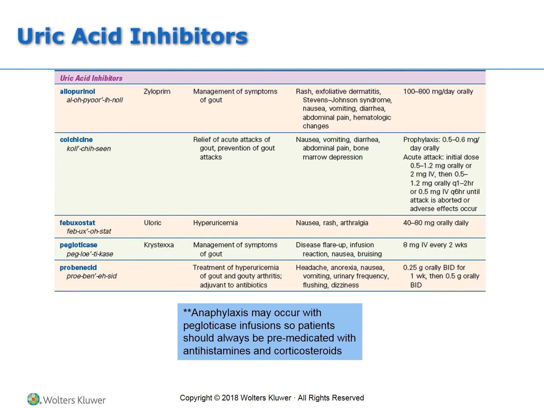It's IV. It's a rescue type medication if they actually have an acute inflammation of gout. So, please note with the pegloticase, anaphylaxis can occur and is actually considered pretty common with that medication. So patients are always pre-medicated with antihistamines and corticosteroids before those administrations. And each time they get one, the risk of anaphylaxis will go up as well. So that's always